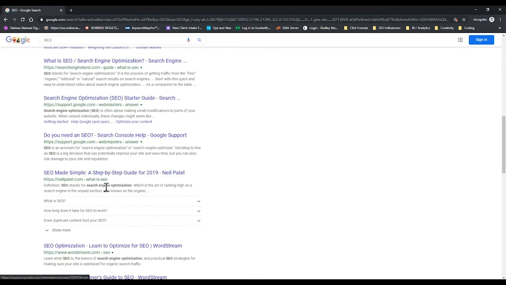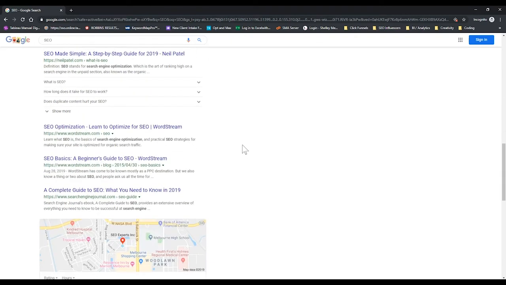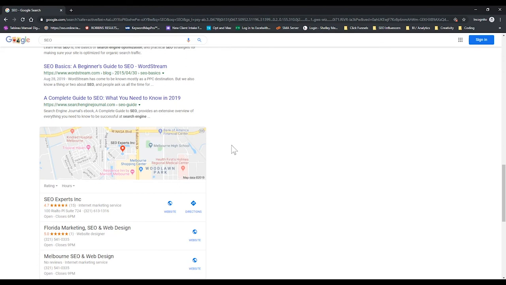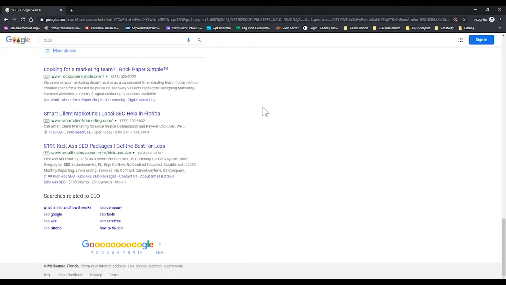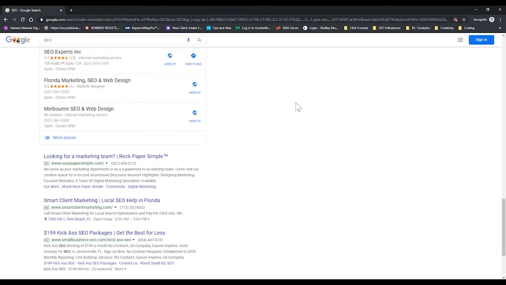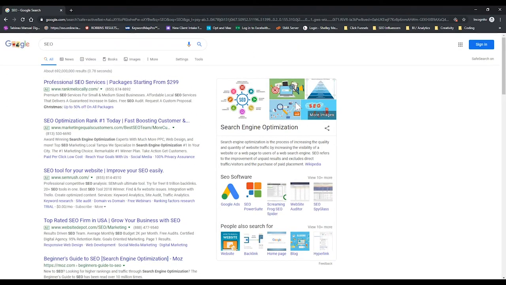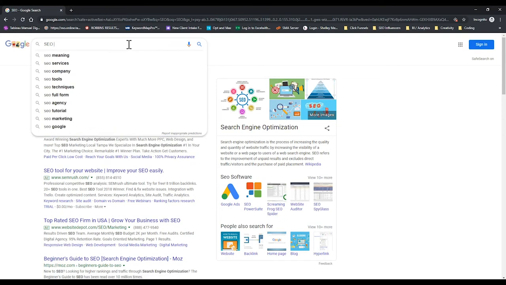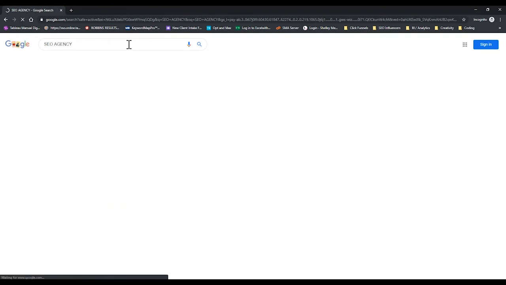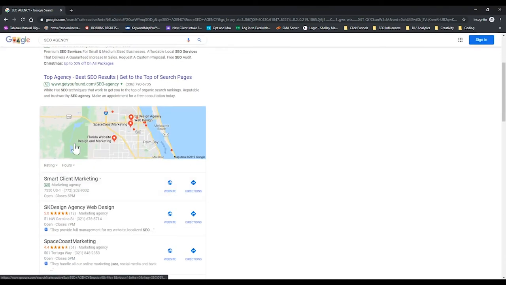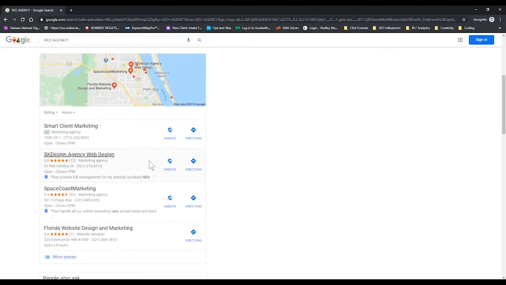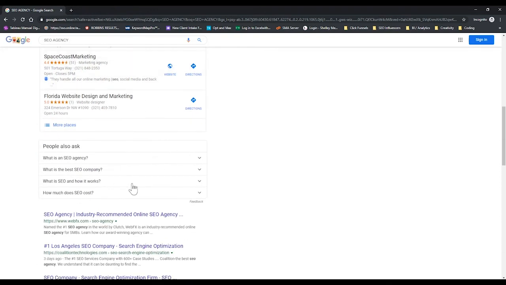Now, as somebody who's wanting to do SEO or wanting to make sure that they rank, this is something you want to pay attention to. You want to log out, go to incognito, and start doing some searches for these core terms that you're going for and see what the other ranking opportunities are. Because once I put in agency here, now I've just got 3 ads, and now I've got this local pack showing up. And then I've got the people also ask.